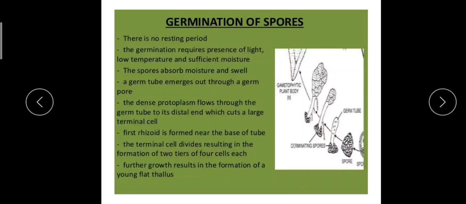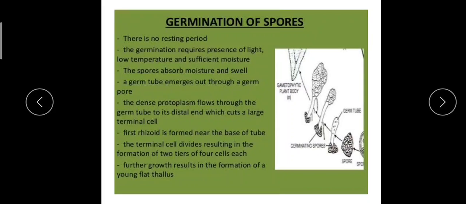You can see here it comes out in the form of a tube, and this is called the germ tube. The germ tube is filled with abundant cytoplasm, certain oil globules and chloroplasts also.